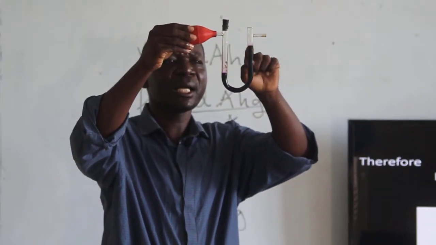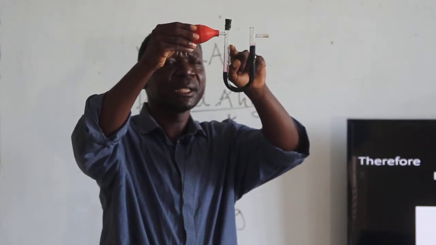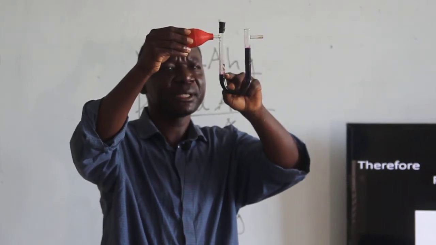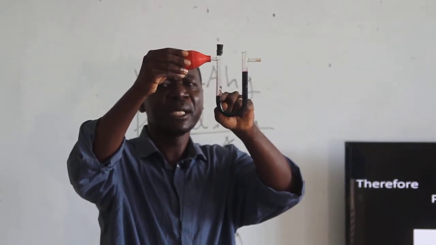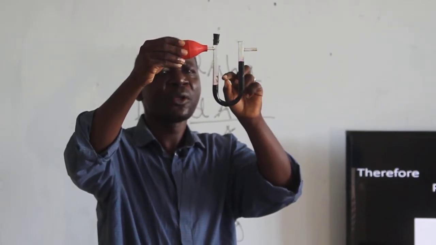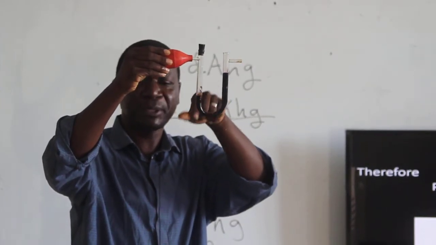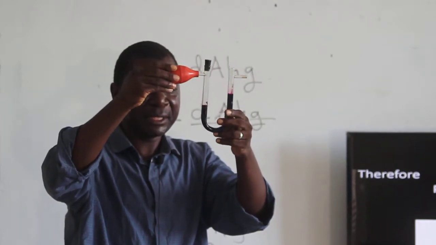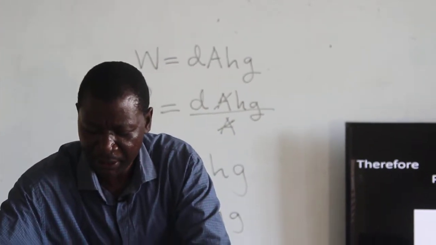So the depth from here, where the level up here, if we make it equal and measure that length from up there up to down here, we realize that that gives us a certain depth. And therefore the pressure at this level will be higher because the depth is quite lower than the depth on the other side. And so we know that one of the factors that determine pressure is therefore the depth or the height at which the liquid is exerted, just like the factors that we have given.